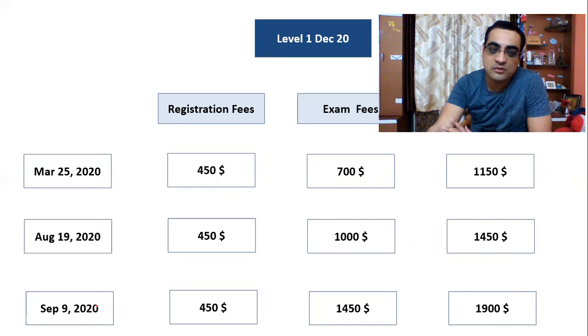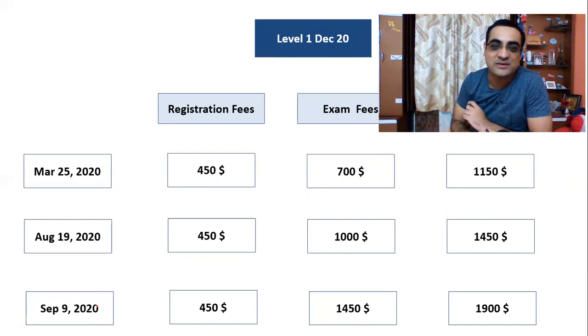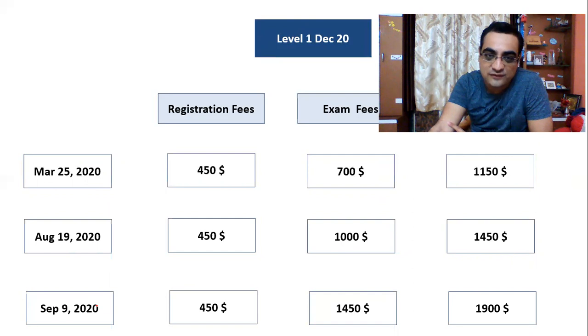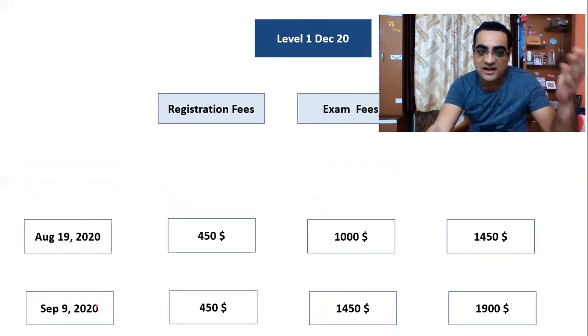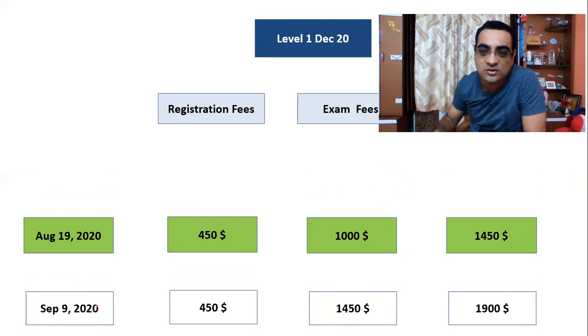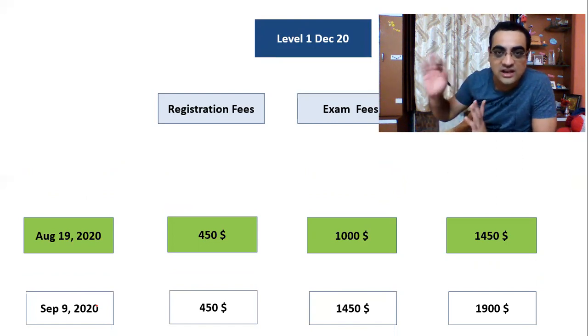Clear? So obviously we would want to target 19th August because unfortunately we are not Doctor Strange or Thanos. We don't have a time machine. So this March 25th is gone now. So we are targeting 19th August. In case I'm going for Level 1 December 20, this is what I don't want to miss out. So just take a note of it. 19th August is the deadline that is your target, that you want to register before 19th August.